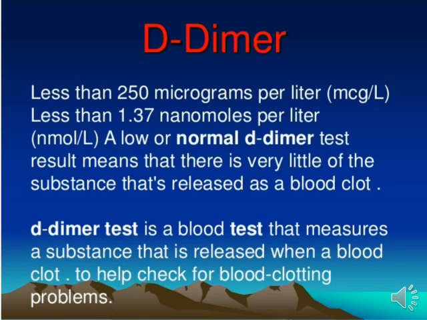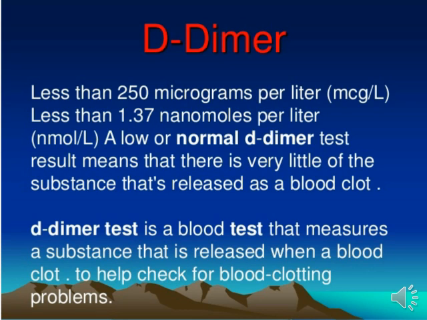The D-dimer test is a blood test that measures a substance that is released when a blood clot forms, to help check for a blood clotting problem. So by the D-dimer test we monitor the blood clotting problem, how much clot there is, and in which area of the pulmonary system the blood is clotting. So it is a very important test for the pulmonary embolism situation. Okay, let's go.